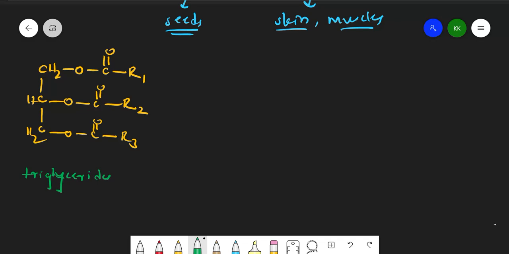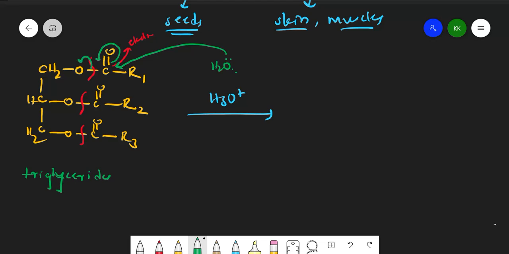The meaning is here. If I do acidic hydrolysis to this with H3O+, meaning water containing acid, it will break this bond only, which I am showing with the red marker. This bond will break because this carbon is electrophilic, as it is attached to a double-bonded O. Water, H2O, having lone pairs, can attack this carbon, because of which the electron density goes and comes back, and this bond will be broken.